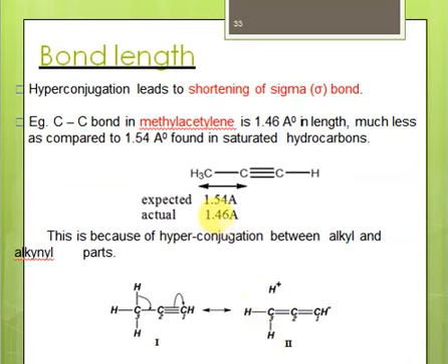Also, hyperconjugation results in lengthening of this triple bond. Why is that so? Because this pi bond is shifting onto this carbon and we are getting a double bond instead of this triple bond here, right? So because of this hyperconjugation, the sigma bonds get shorter and the triple bonds get a bit longer, right? So hyperconjugation results in changes in the bond length.